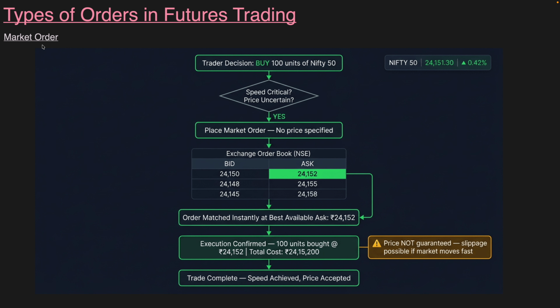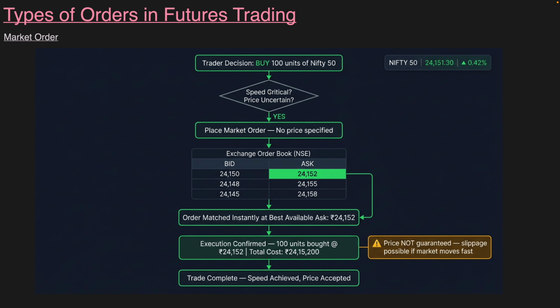Let us consider a market order here. Let us assume that a trader decides to buy 100 units of Nifty. So Nifty 50 is trading at 24,151.3. Here the market order is placed if the trader is more concerned about the execution of the trade rather than the price. Here the price is uncertain.